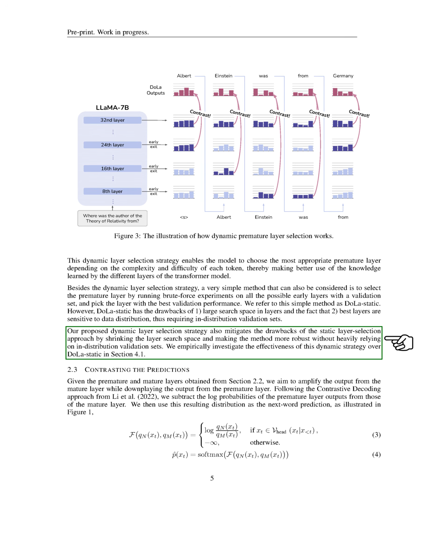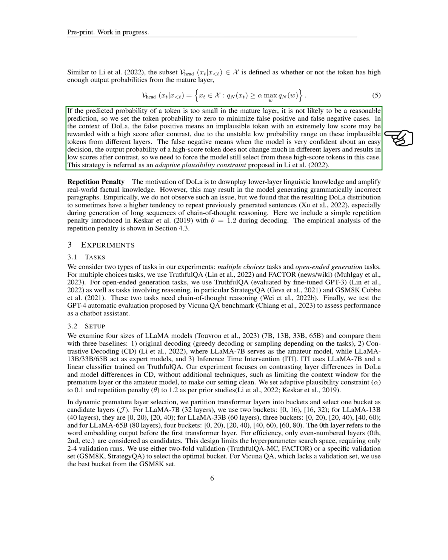Once we have the premature and mature layers, we aim to amplify the output from the mature layer while downplaying the output from the premature layer. We do this by subtracting the log probabilities of the premature layer outputs from those of the mature layer. We then use this resulting distribution as the next word prediction. If the predicted probability of a token is too small in the mature layer, it is not likely to be a reasonable prediction, so we set the token probability to 0 to minimize false positives and negatives. This strategy is referred to as an adaptive plausibility constraint.